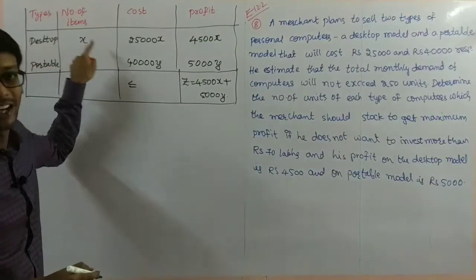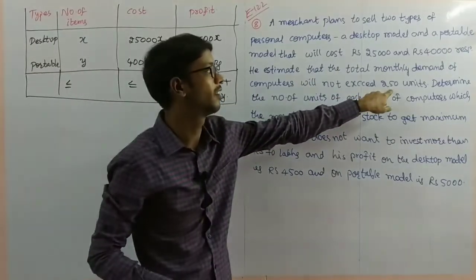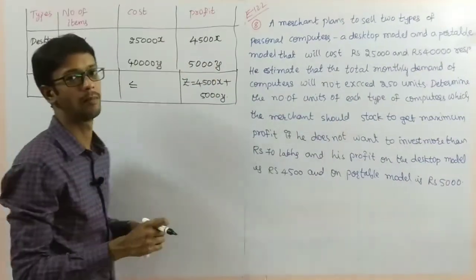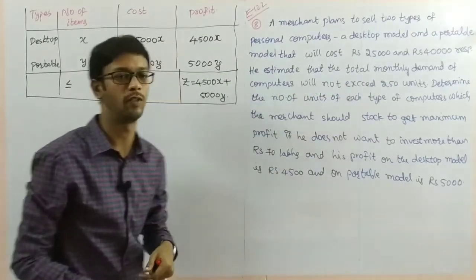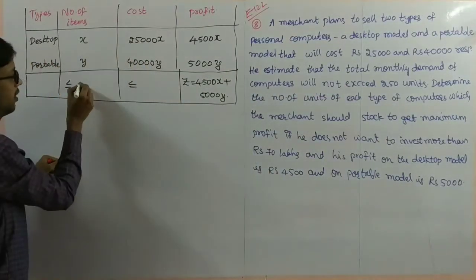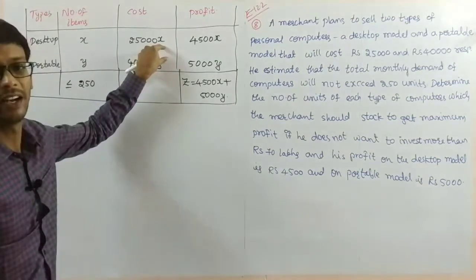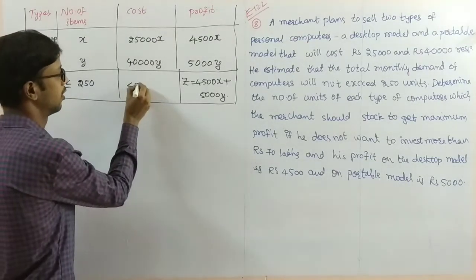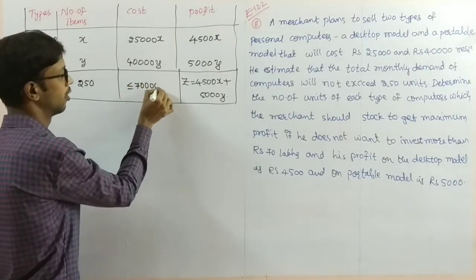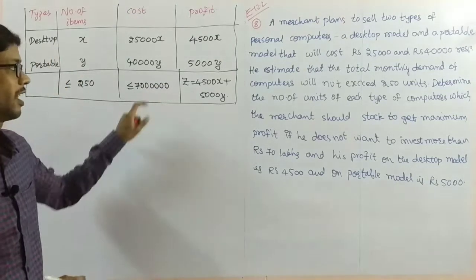Here number of items is less than or equal to 250, because he is telling the computers will not exceed 250 units. The sum of the two computers does not exceed 250. The investment compulsorily is less than or equal to 70 lakhs.